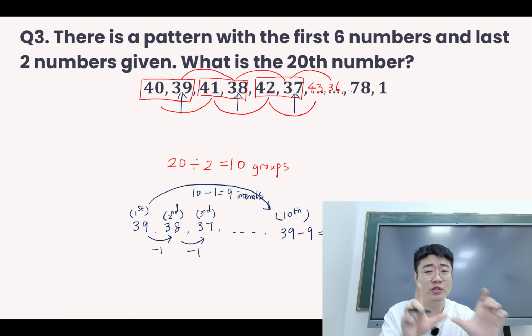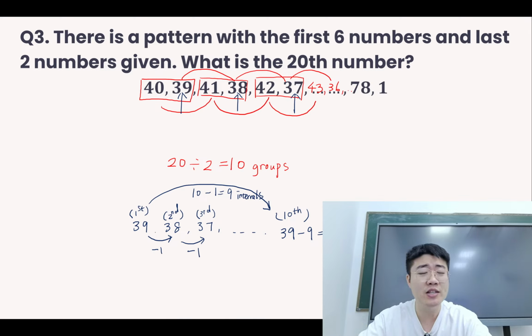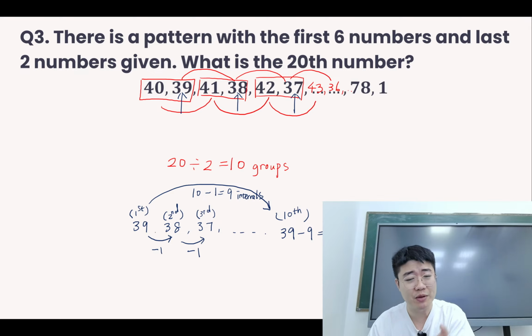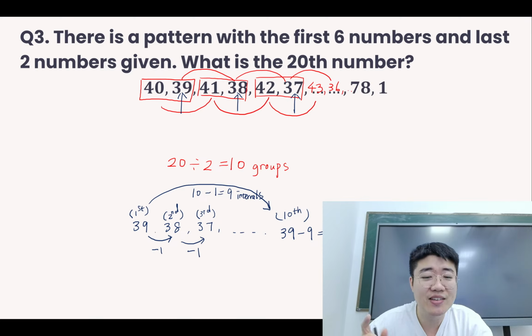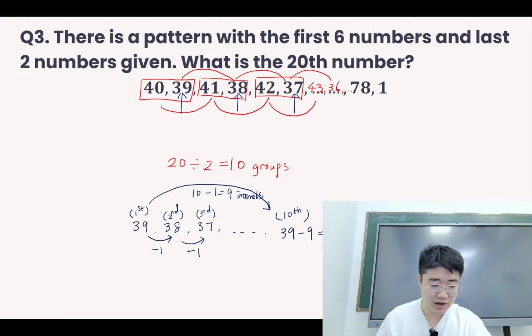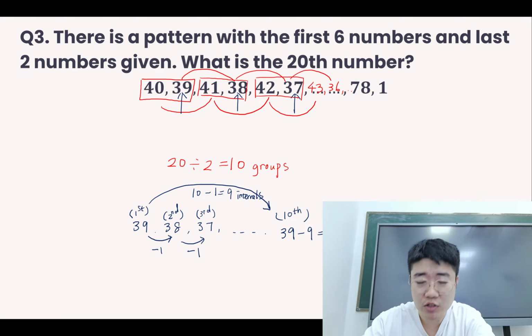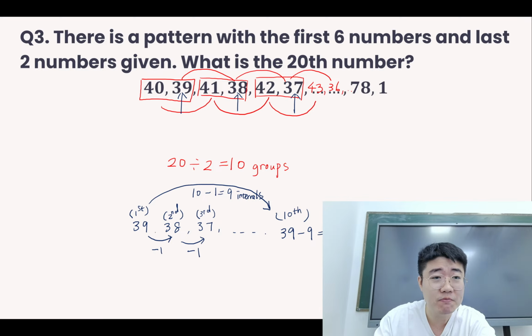This way we get groups of 2, groups of 2. So 20 divided by 2, we find there are 10 groups, which means it will be the 10th number in the decreasing pattern. So from the first number to the 10th number, there are 9 intervals. So this means that we need to minus 1 9 times. From there, we can find the answer. Just for the third question.